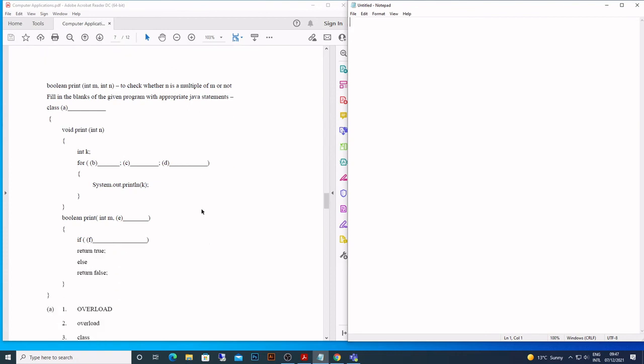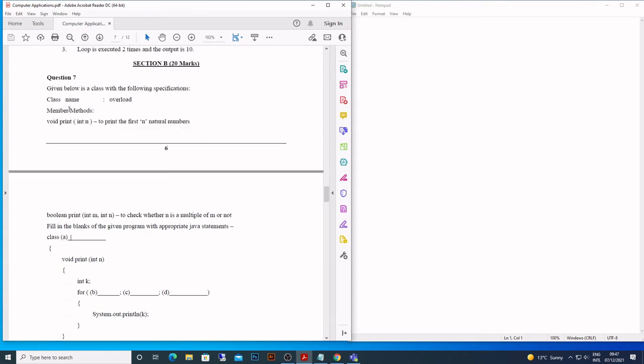So we come here, we go there, right? And now let's start. There is another method, print. It takes 2 parameters. This is to find the multiple. Class A. What is the name of the class? Overload. That's the answer. Very simple it is.